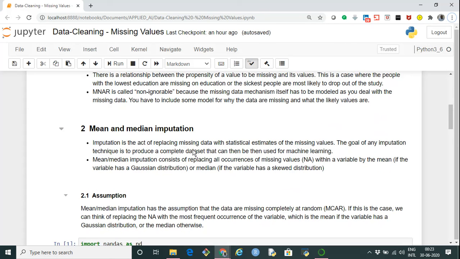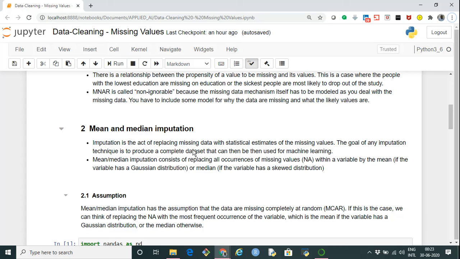Now, once we have missing data in our data set, we would want to impute it. So what is imputation? Imputation is the act of replacing the missing data with statistical estimates of the missing values. The goal of imputation is to produce a complete data set that can be used for further modeling purposes or machine learning.